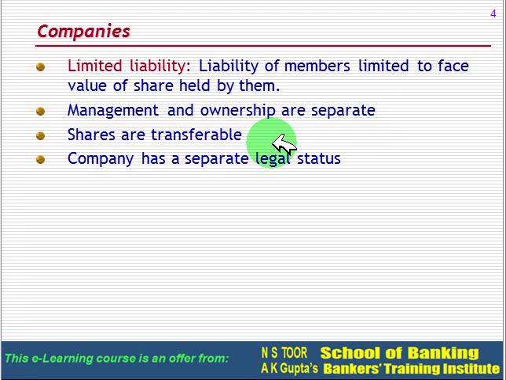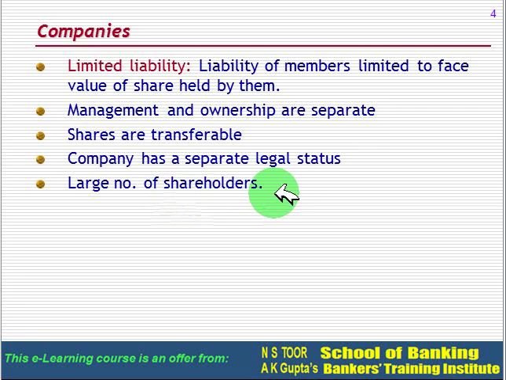As I said earlier, the company has a separate legal status. So it is a separate legal person from its shareholders. The number of shareholders is very large in case of companies. So these are various features of the companies.